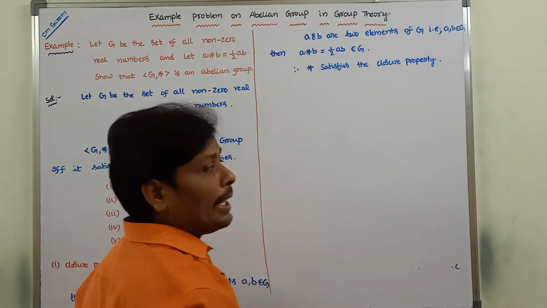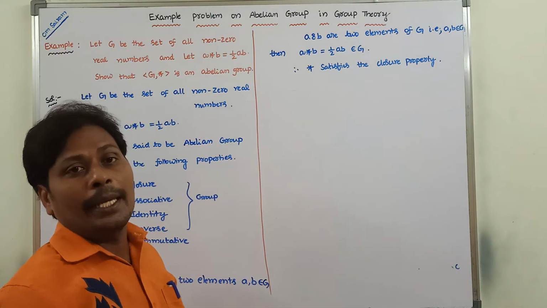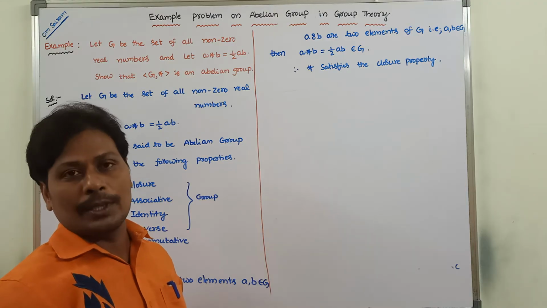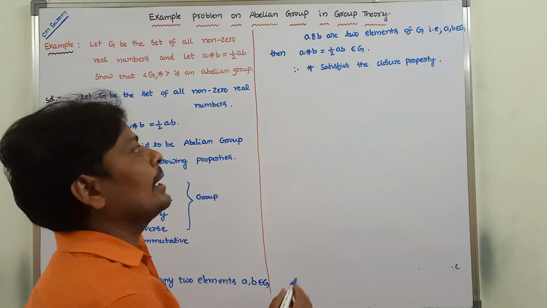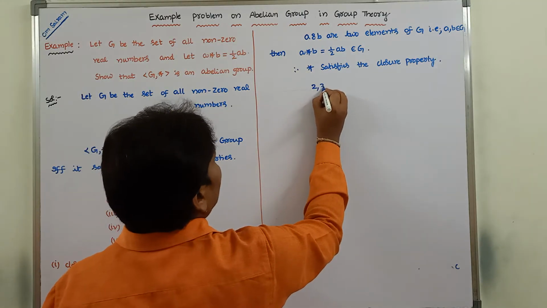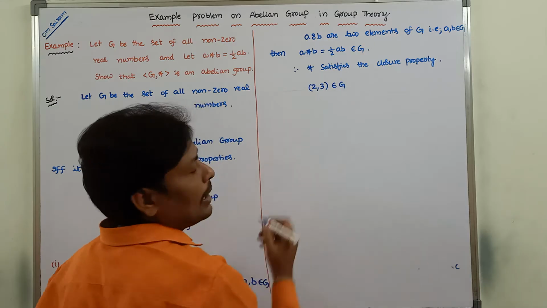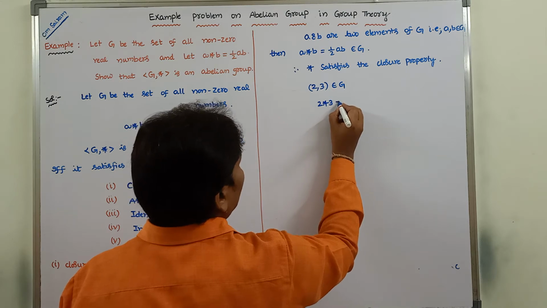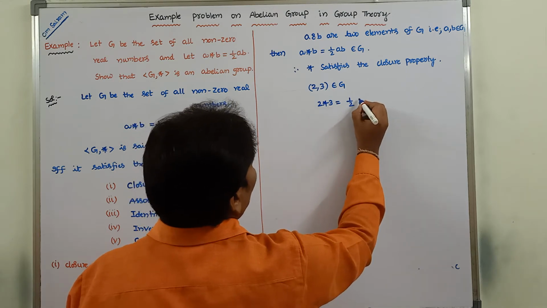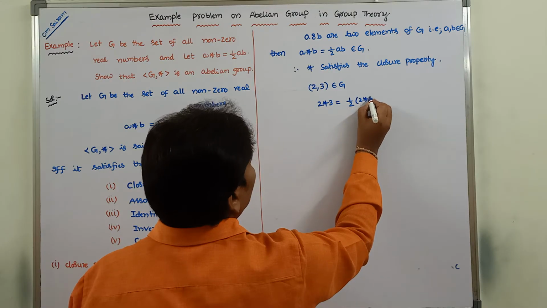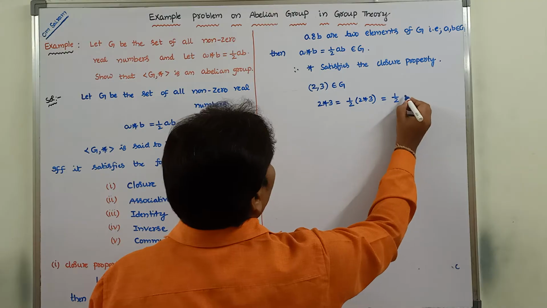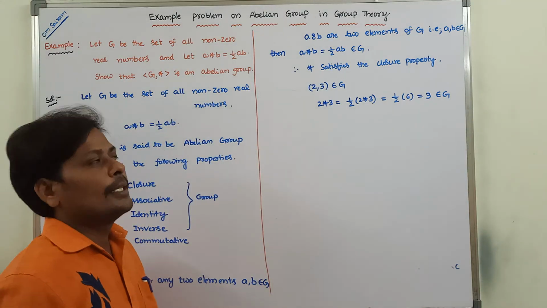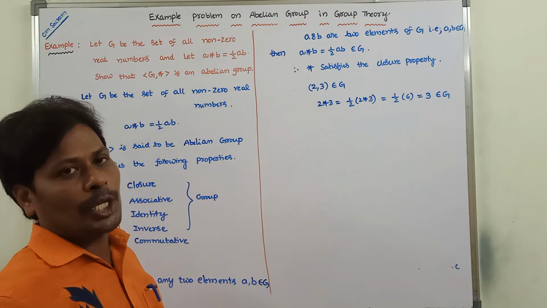We are taking any two elements of set G, then the product of these two elements also belongs to G. For example, I am considering 2 comma 3 belongs to G. 2 star 3 is half into 2 into 3, which is half into 6, that is equal to 3, which also belongs to G. So this is a simple example of closure property.